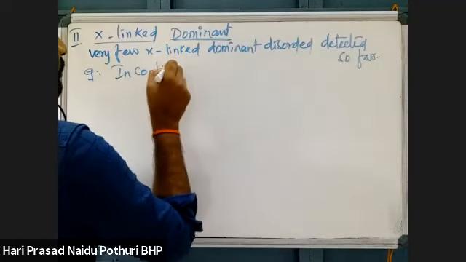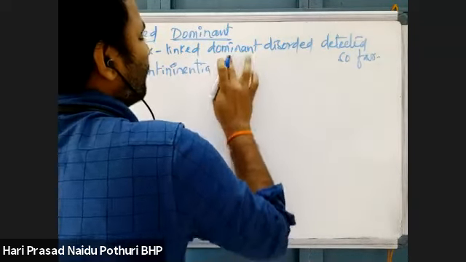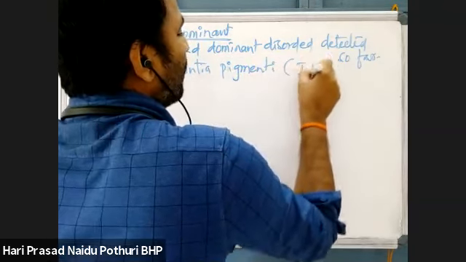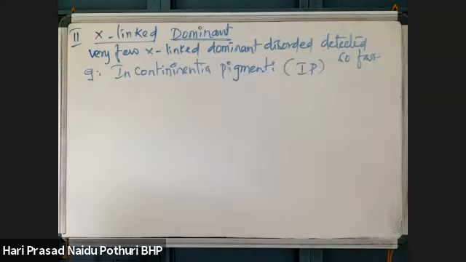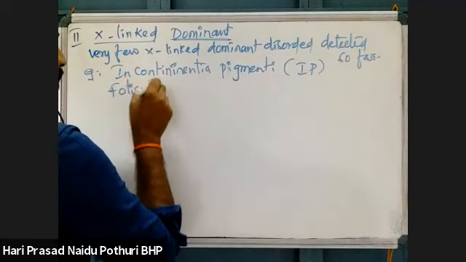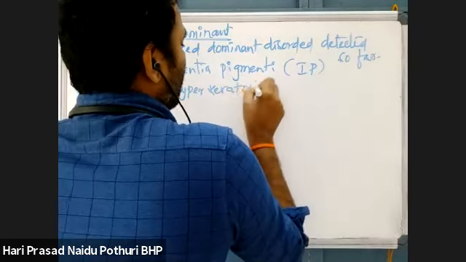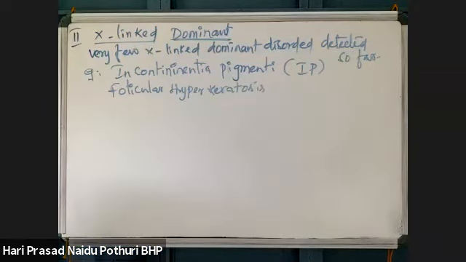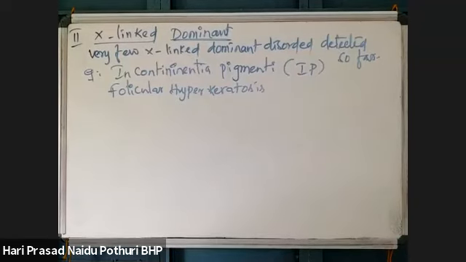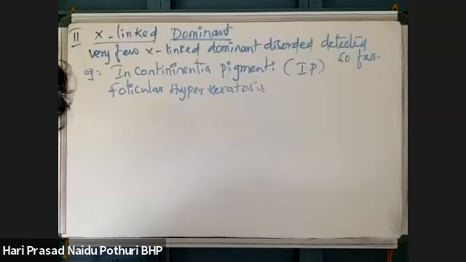Incontinentia pigmenti, IP we can say, that is one example. And follicular hyperkeratosis, this is another one, FHK, like that you can write. IP and follicular hyperkeratosis are two examples of X-linked dominant disorders.